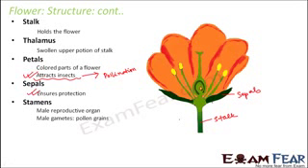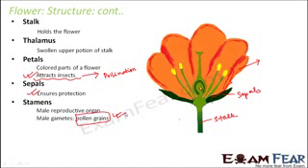Stamens, that is the male reproductive organ. As I said, these are the stamens, and what is the purpose of the male reproductive organ? So the male reproductive organ will produce the male gametes, that is the male sex cells, because whenever you talk about sexual reproduction, you need a male gamete and a female gamete, right? So somebody has to produce the male gamete. So male gamete will be produced by the male reproductive organ, that is the stamen. So these parts are going to produce the male gametes. And what are the male gametes? Male gametes are pollen grains.